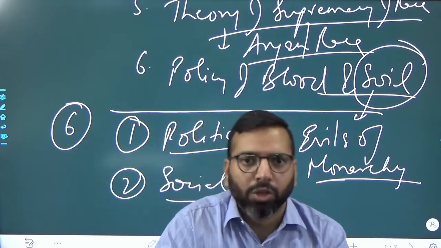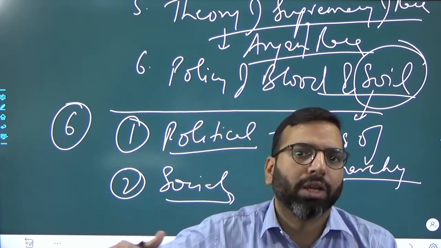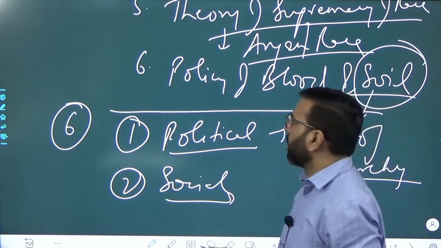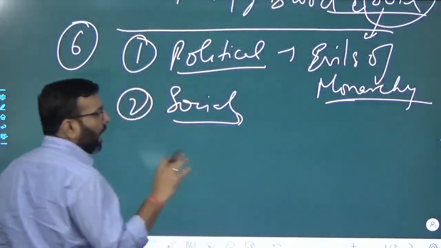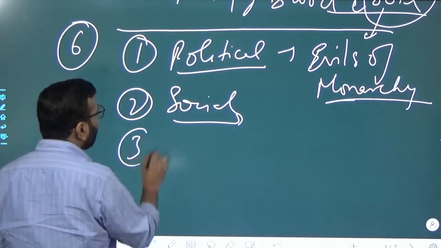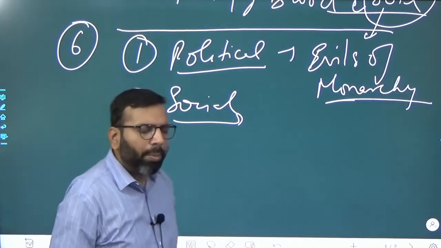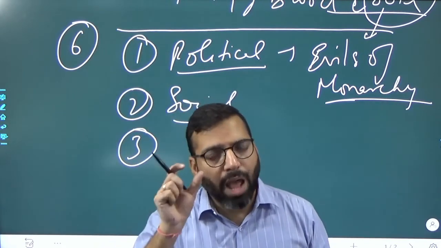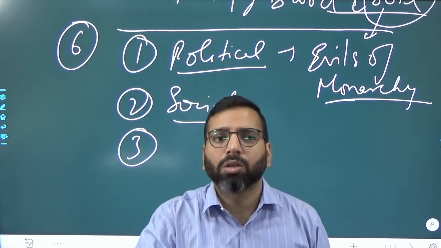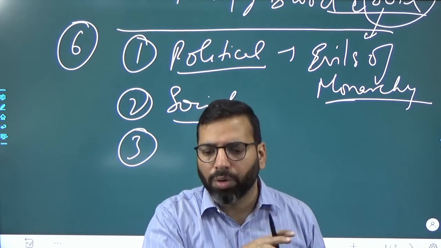So that kind of comparison you can give, and this resulted into the revolution of Russia in 1917. Third, social हो गया.